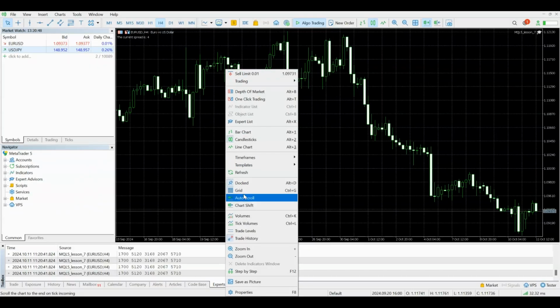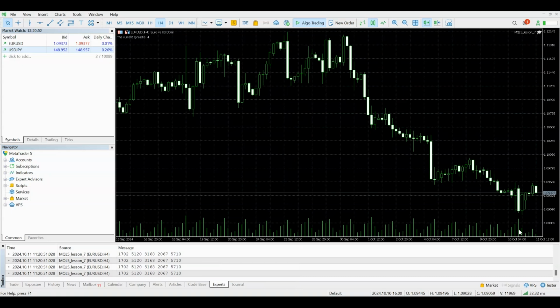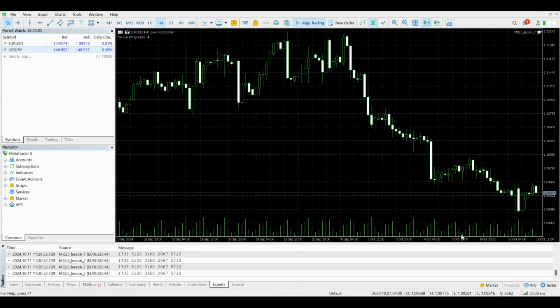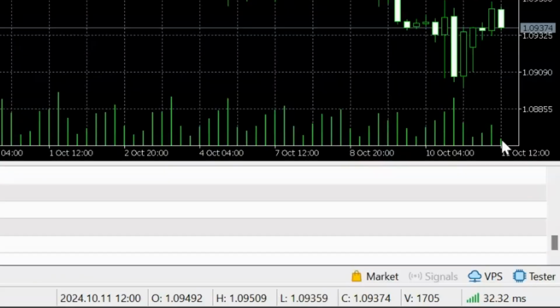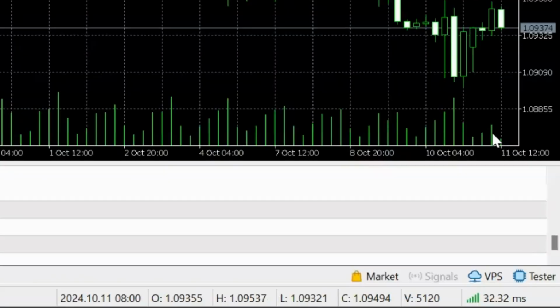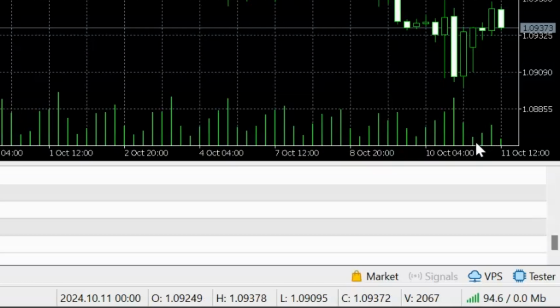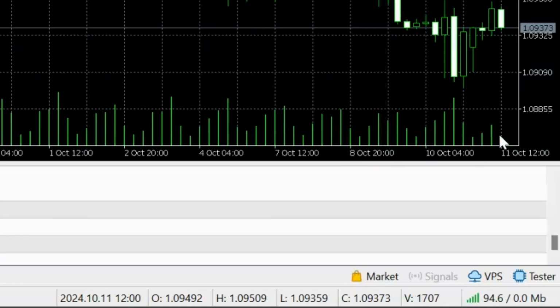So if we right click, we go to tick volumes, you can see we've got the tick volumes down there, and you'll see the first number is 1703. And then we have a higher number, 5120, 3168, 2067, and 5710. So we're just taking these numbers.